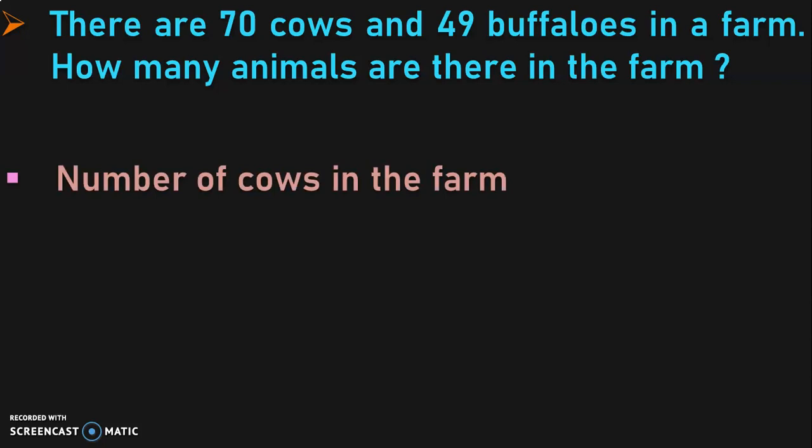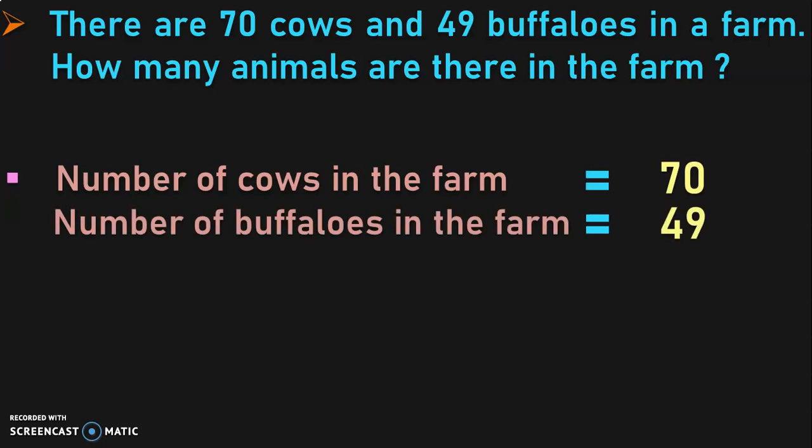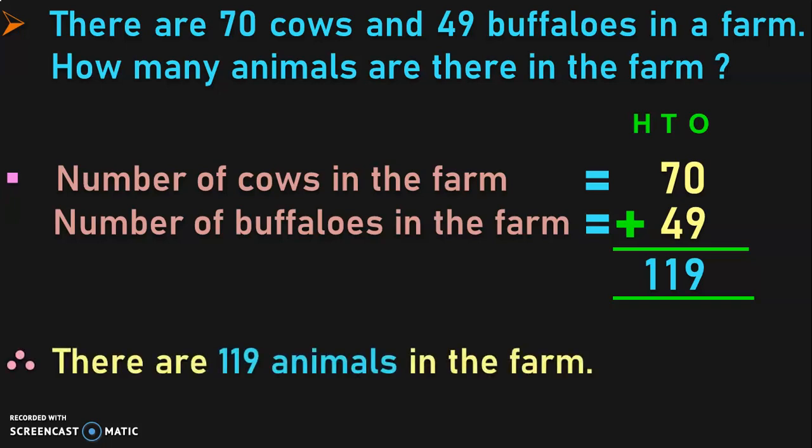So here the statement is number of cows in the farm is equal to 70. Number of buffaloes in the farm is equal to 49. Perform the operation of addition. Write down the place value ones and tens. Add in the ones place. 0 plus 9 will give you 9. Adding the digits in the tens place, 7 plus 4 will give you 11. So you will write 1 in the tens place and the 1 will be taken to the new place value, hundreds place. So the answer is 119. How is the answer statement? Therefore, there are 119 animals in the farm.